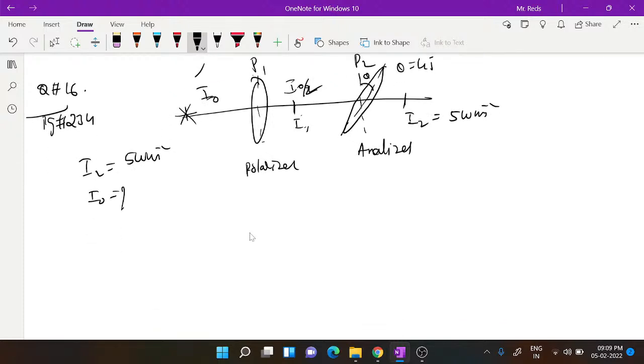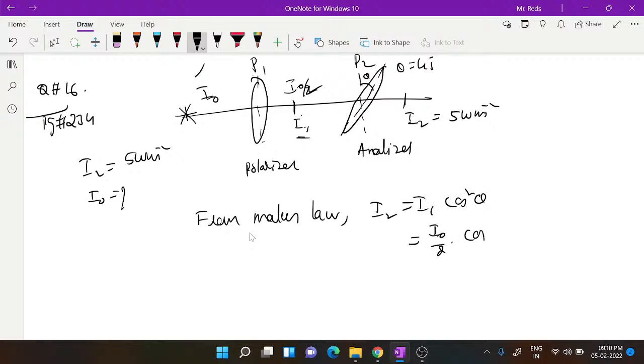Then for the analyzer you have to use Malus law. From Malus law, I2 will be equal to the input intensity, I1, into cos square theta. Here I1 is I naught by 2 into cos square 45.